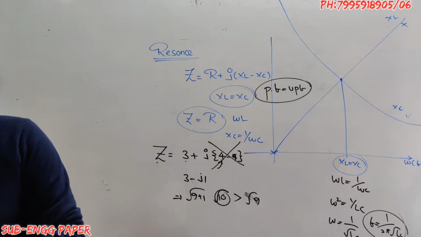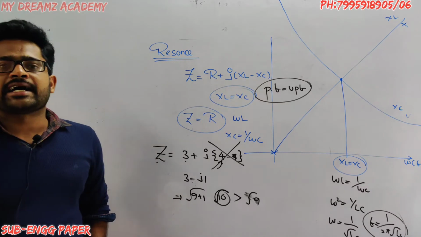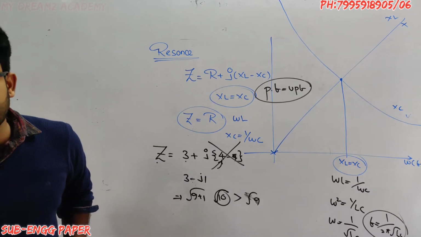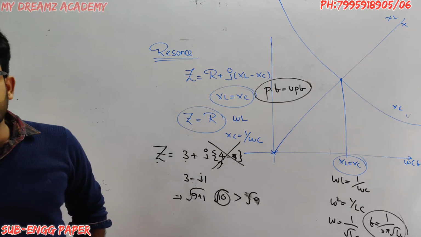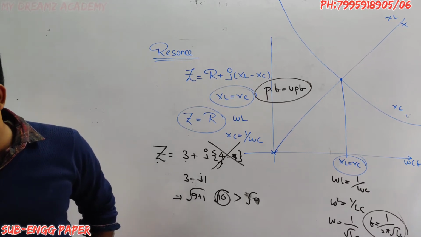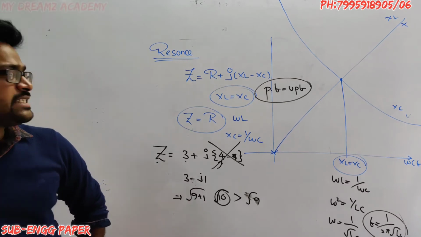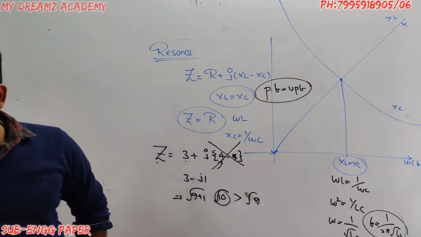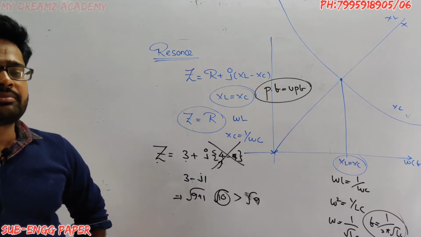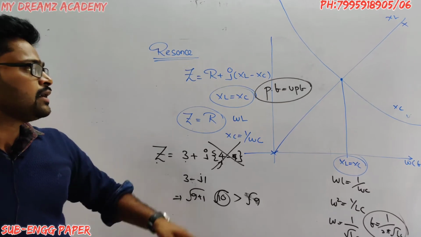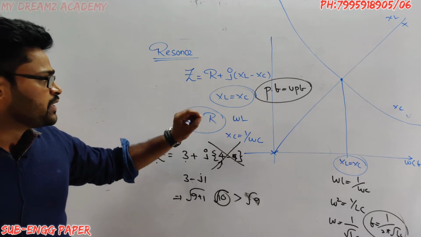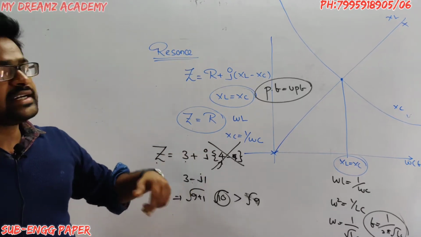Question number 23. In a series RLC circuit at the resonance frequency: option 1, current is maximum. I already told you, at the resonance condition the impedance is minimum and the current is maximum.